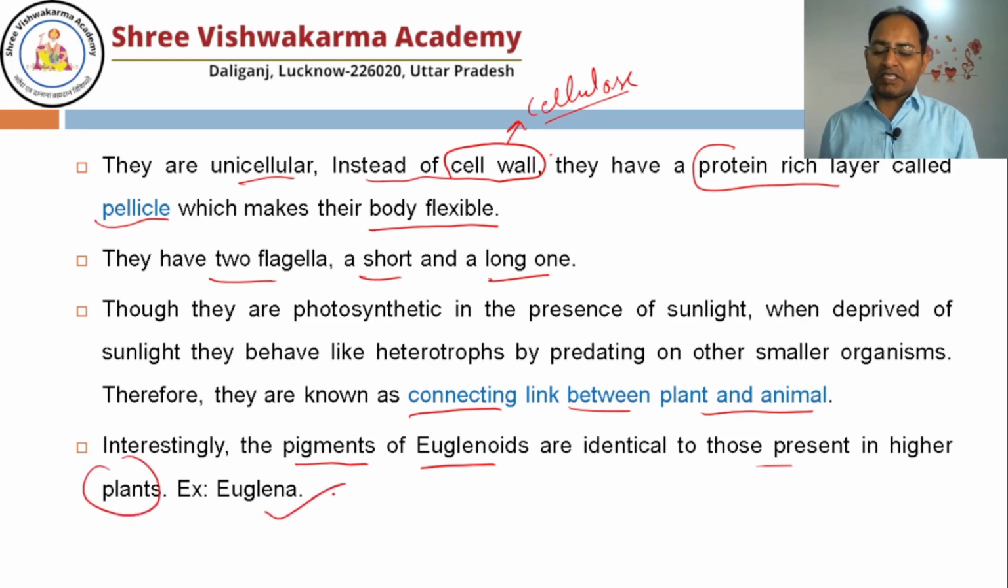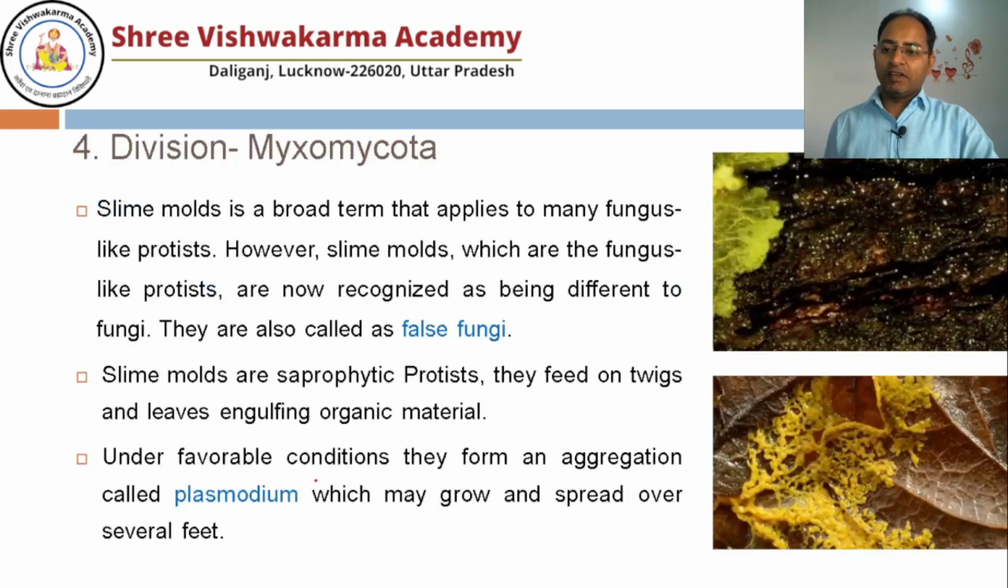So Euglena is the best example of the euglenoids. Now fourth division, Myxomycota, means the organisms present in the Myxomycota are known as slime mold. In NCERT, it is directly written slime mold.